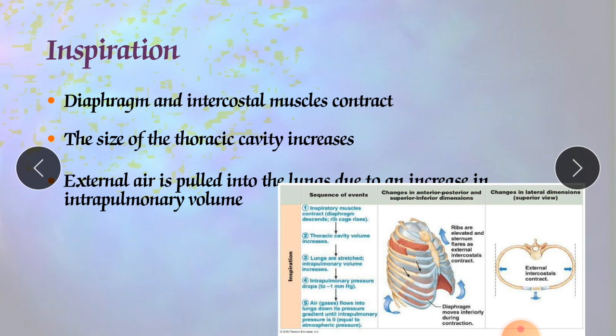As the diaphragm and the external intercostals contract and the overall size of the thoracic cavity increases, the volume of the pleural cavity also increases, which causes intrapleural pressure to decrease to about 754 mmHg. That means there is a difference of almost 6 mmHg with atmospheric pressure.